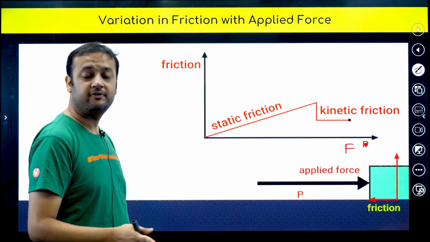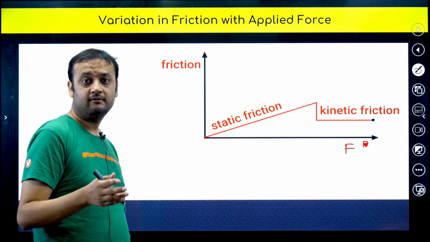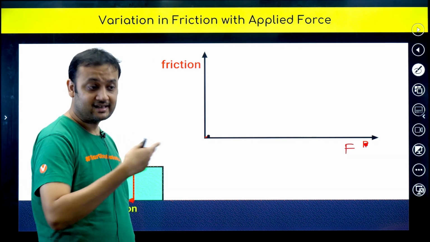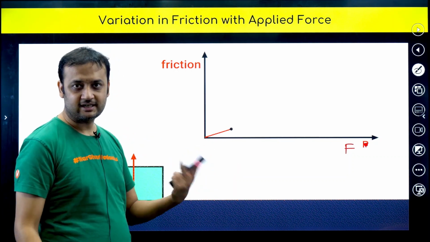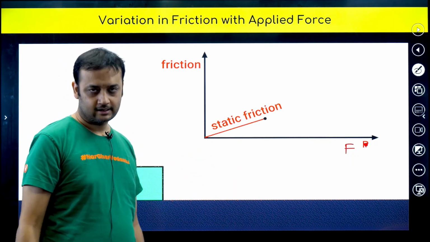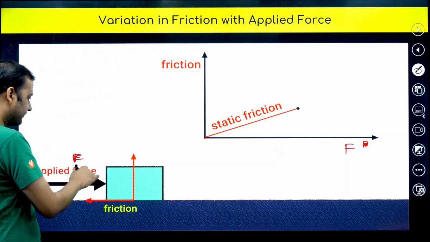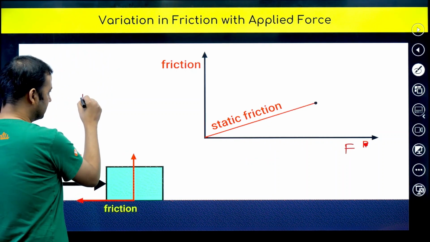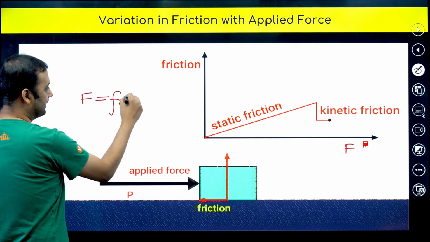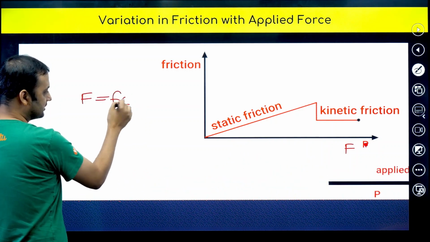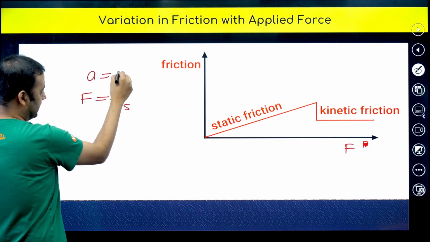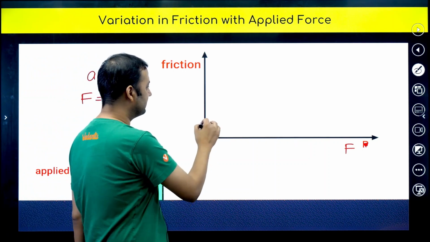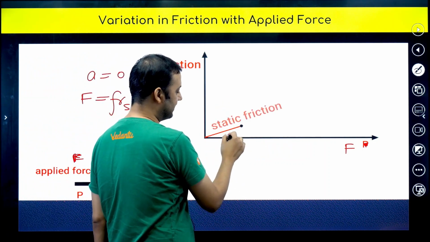Till the time motion is not happening, we can say that net force is zero because acceleration is zero. This F and this friction are balancing, so F is equal to Fr. So this friction is static.